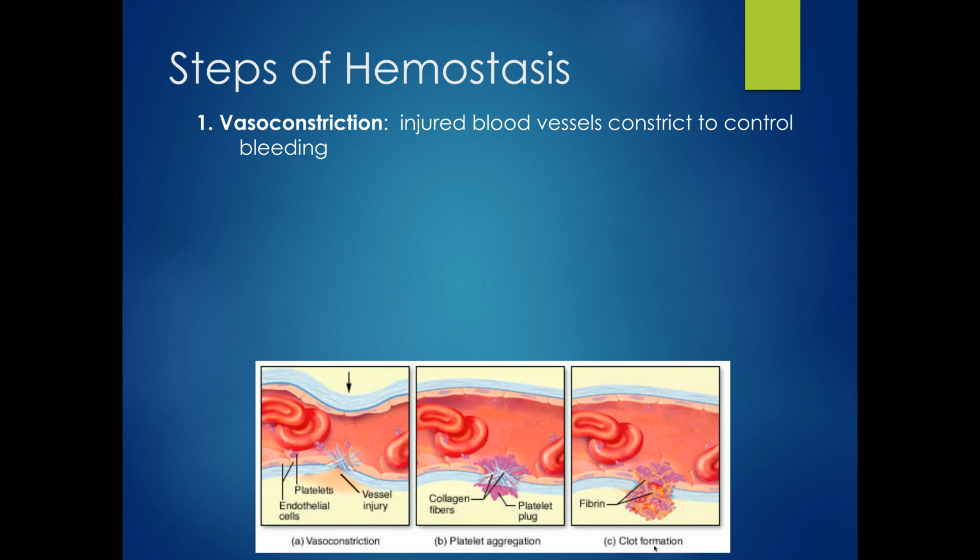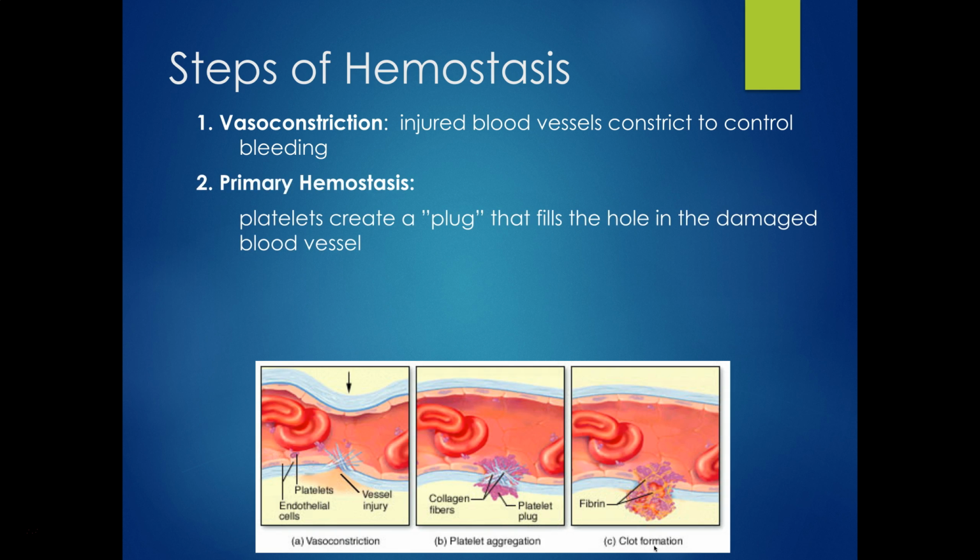So this is when we have an injured blood vessel. The smooth muscles of the blood vessel will kind of constrict down and cause that tube of vessel to become smaller, and that helps to slow down the flow of blood and hopefully helps to minimize any blood loss that's occurring. Next, we have primary hemostasis, which is the formation of what we call a platelet plug. You can see down here on the image, platelet plug, these little purple guys all sticking together. The platelets will aggregate in this area by the injury, and they'll form like a little plug. And that's great, but if that's where it stopped, unfortunately that platelet plug would get damaged and knocked off pretty easily. It's a pretty fragile structure.